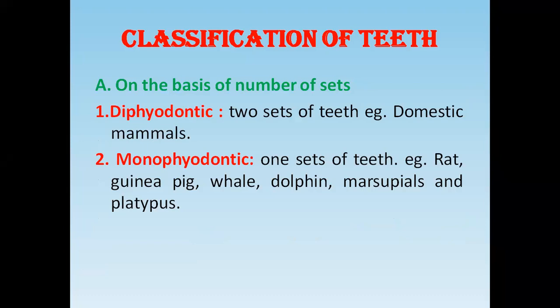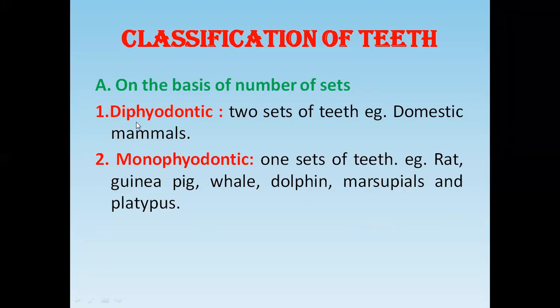If you see the criteria of the classification of the teeth, there are many criteria. The first criterion is the number of sets of the teeth. On the basis of the number of sets, there are two types, diphyodontic teeth and monophyodontic teeth.